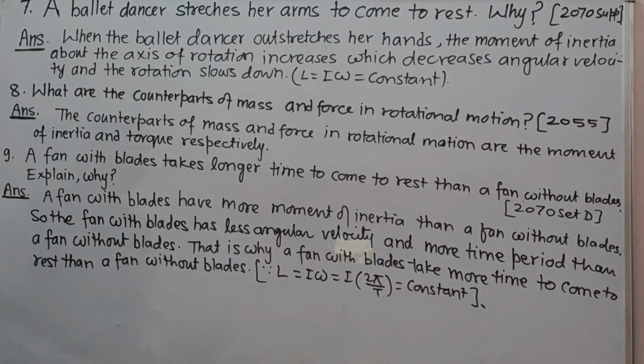Next, question number 7. A ballet dancer stretches her hands to come to rest. Why? Answer: when the ballet dancer outstretches her hands, the moment of inertia about the axis of rotation increases, which decreases the angular velocity. That is, the rotation slows down because the angular momentum remains constant from the law of conservation of angular momentum.